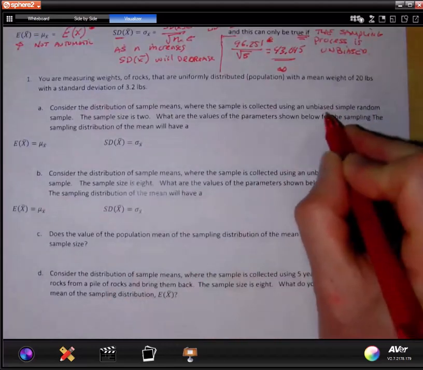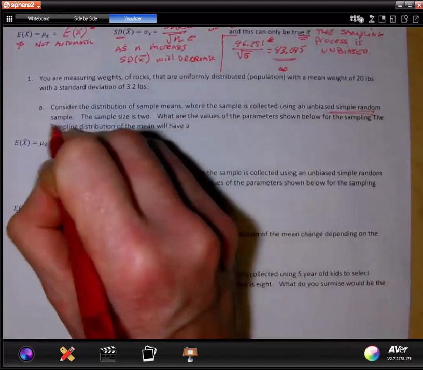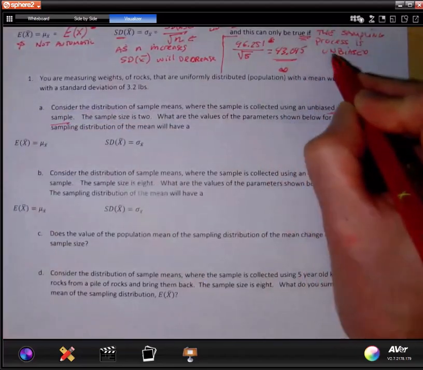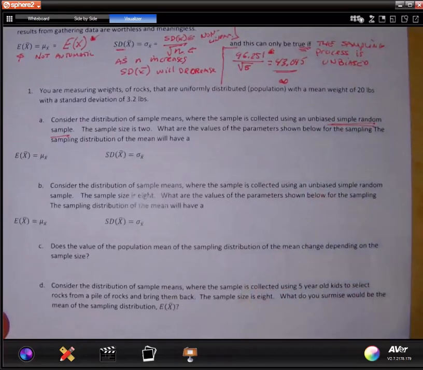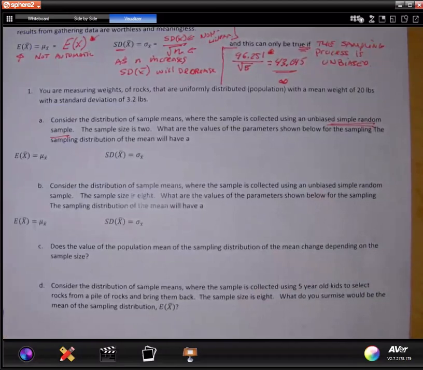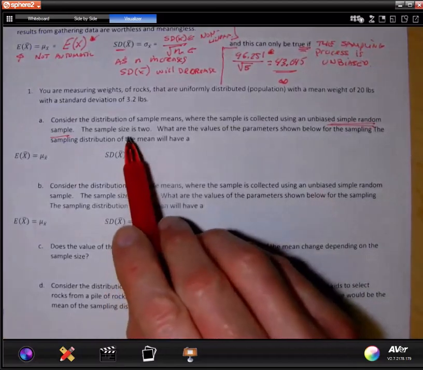Okay. So again, notice I want an unbiased, simple random sample. Why? Because I'm about to use this fact, and the sampling distribution must be unbiased. So even if a question says I'm just sampling, assume that it's an unbiased sampling process. The sample size is 2.